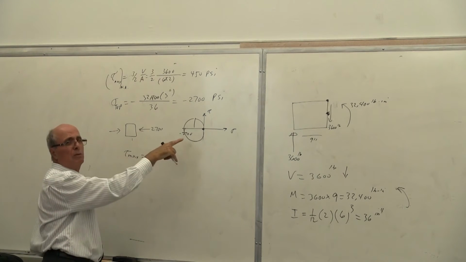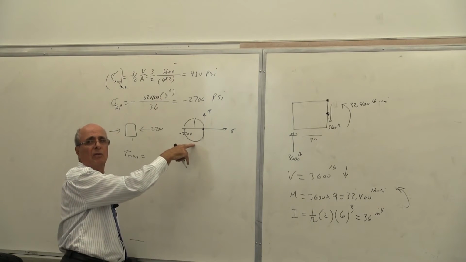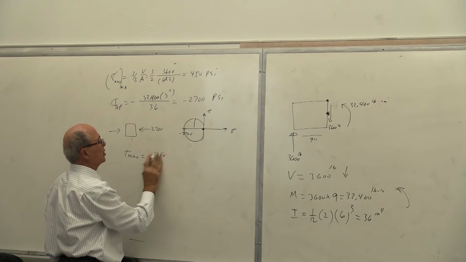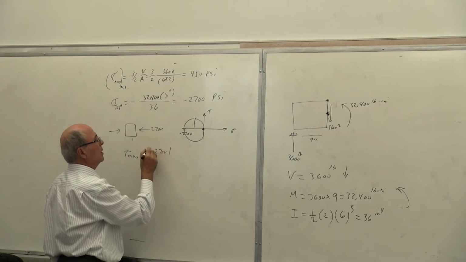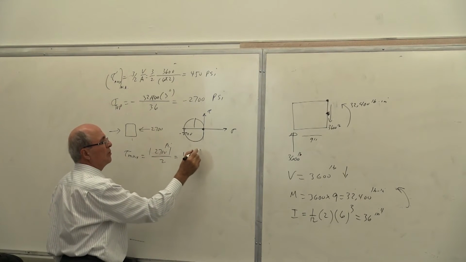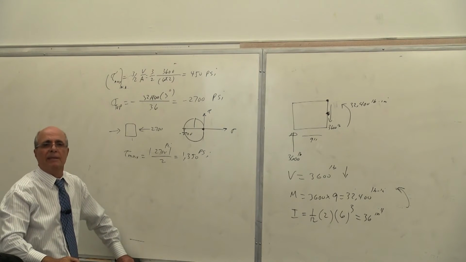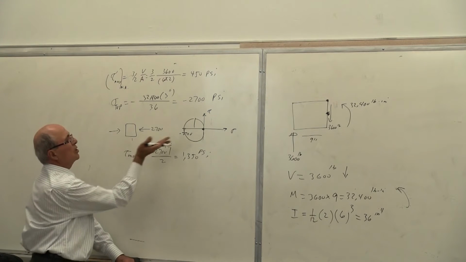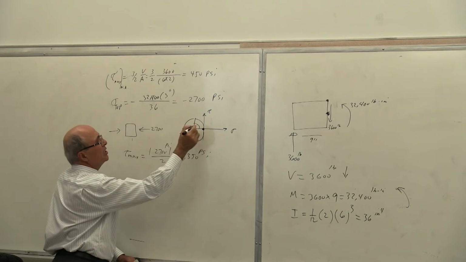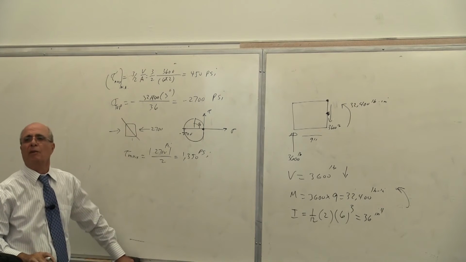Tau max equal to half of the diameter of the circle, or half of 2,700. Yes or no? So if I calculate that in magnitude, it is 2,700 PSI divided by 2, or 1,350 PSI, which is much larger than 400. Where is that? Is it in the vertical plane or at 90 degrees with respect to the principal? Here it is 90 degrees with respect to principal. Here it will be at 45 degrees.